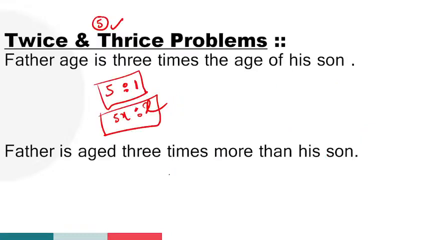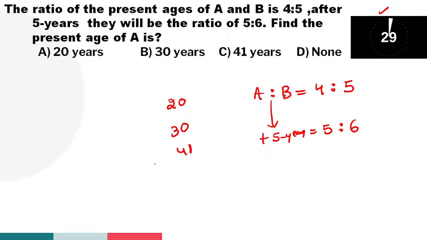Right. So problem చూడండి ఒకసారి. సో క్లియర్ గా 30 seconds సాల్వ్ చేద్దామండి. So what is the present age of A? Present A is how many parts here? 4 parts. After 5 years, so A is how many parts? 5 parts. Go through option verification. What is the first option? 20. 20 is a multiples of 4, guys, here. Yes, 4 5s are 20. After 5 years, after means plus, 20 plus 5, 25. So 25 is a multiples of 5. Yes, 5 5s are 25. Okay, so that's why option 1 is the right answer.